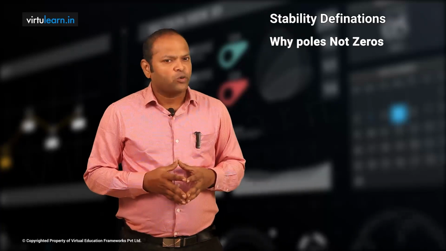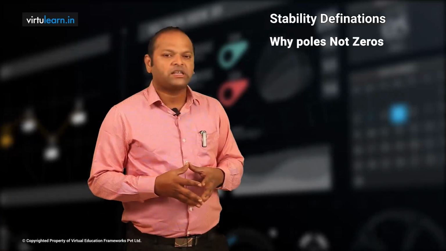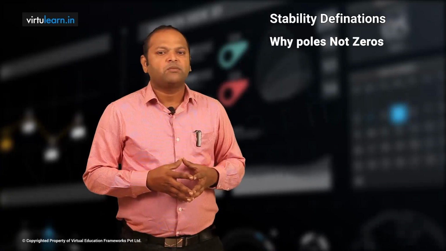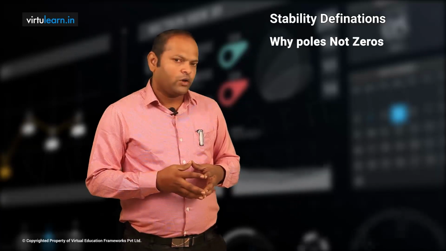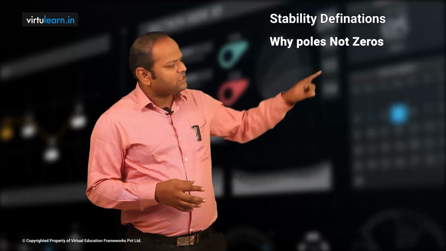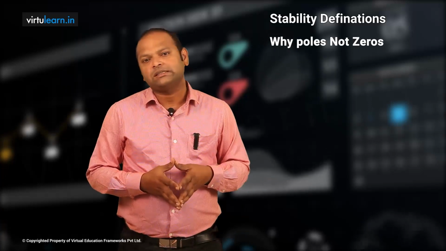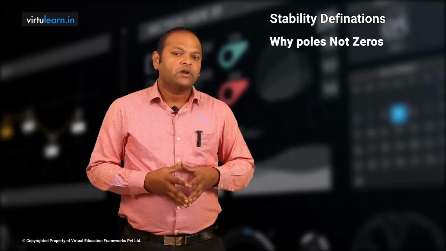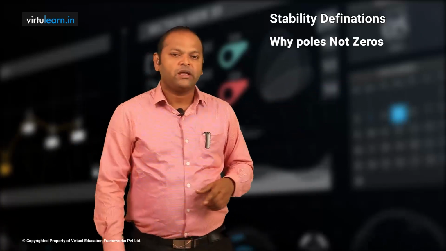So even if you have complex poles in the left of the S-plane like this, you will have your impulse response. When you look here very clearly, your g of t is 2k e power minus alpha t into cos of omega t, which means you have two terms. One is an oscillatory term, the cos term, and the other one is an exponentially decreasing term. Oscillations are there, but those oscillations are decreasing, and after a sufficiently large time they are going to 0, so I say the system is stable. Poles that are real or complex, lying in the left of the S-plane, result in a stable system, because the impulse response is going to be 0.